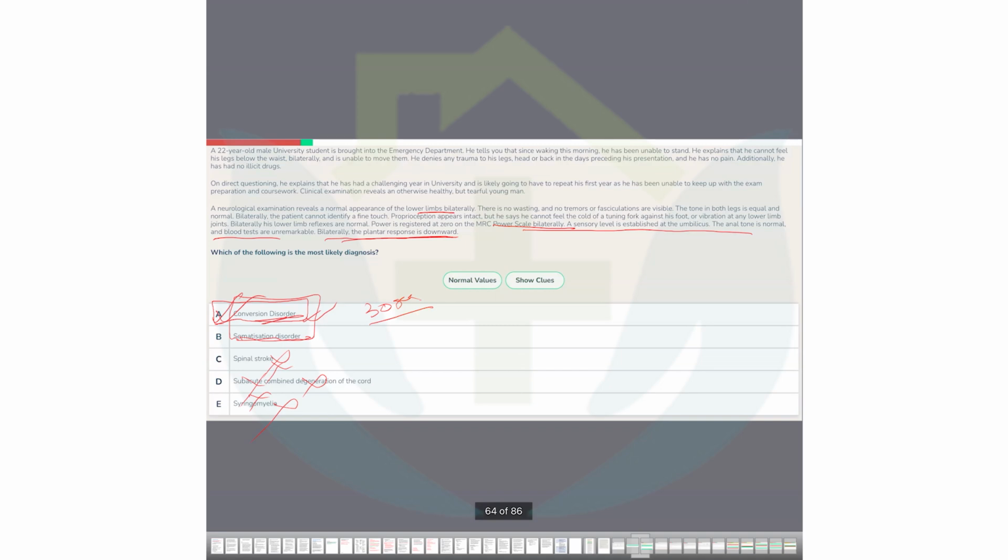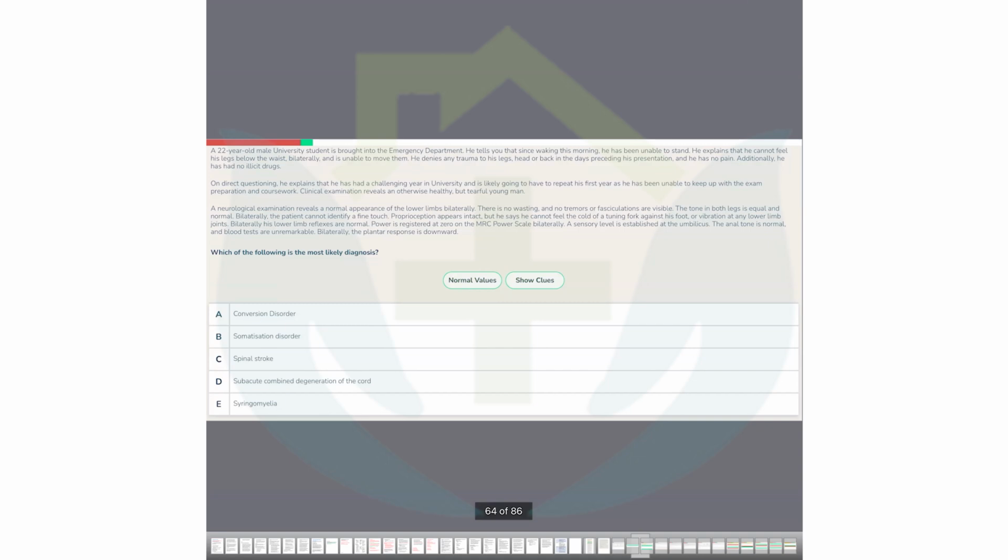So the conversion disorder question is like that, a very big one, but you can answer it promptly. That's why I'm repeatedly asking you to read it from the lower zone, so that you can answer within 30 seconds and get some marks, and then think about the other scenarios.